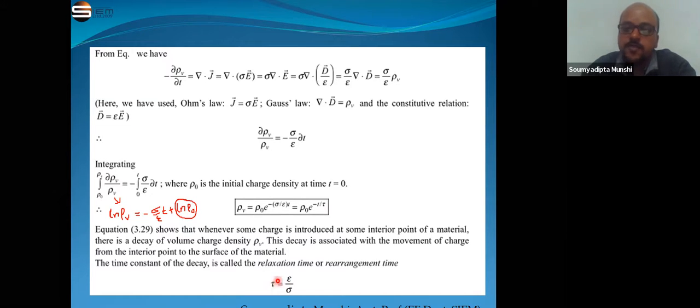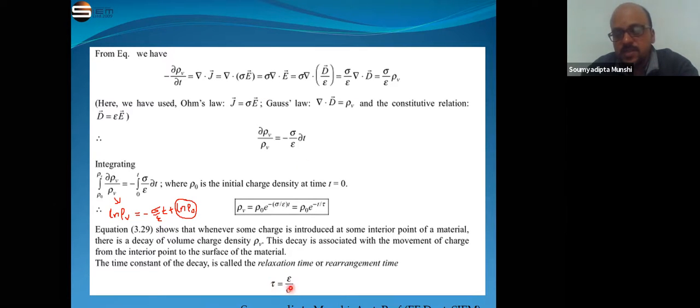That means if we place any conductor inside an electric field, the time taken by the charges to place themselves from the inner portion of the conductor to the surface area of the conductor is known as the relaxation time or the rearrangement time. It is called rearrangement time as the charges rearrange themselves when the conductor is placed in an electric field, and it is given by tau is equal to epsilon by sigma. Clear? Yes, sir. Okay.